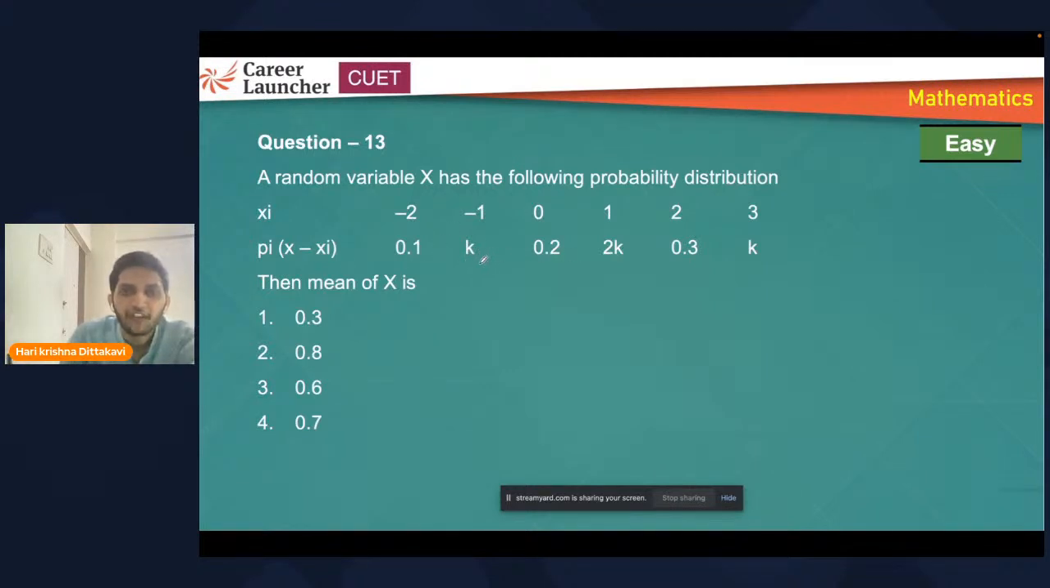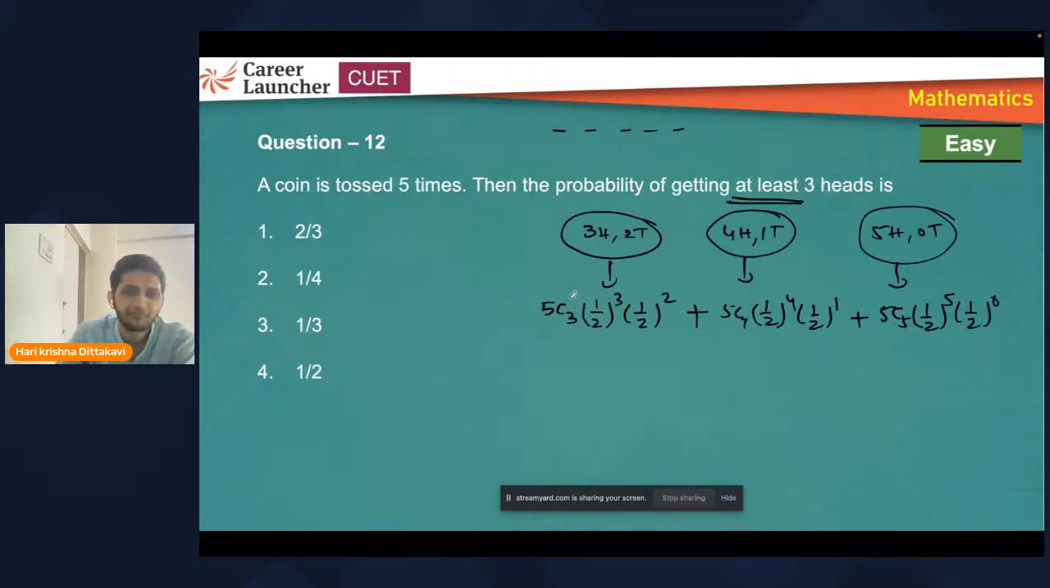So first you should know how to find the K value. How will you find the K value? Which one, Shaurya? This one. Probability of getting at least 3 heads. At least 3 heads means 3 heads or more than 3 heads. So if you have 3 heads, other 2 must be tails because you are tossing a coin 5 times. Similarly, 4 heads and 1 tail. Similarly, 5 heads and 0 tails.